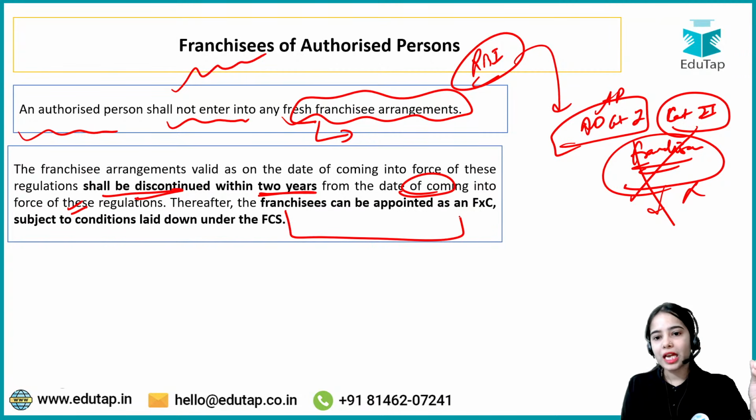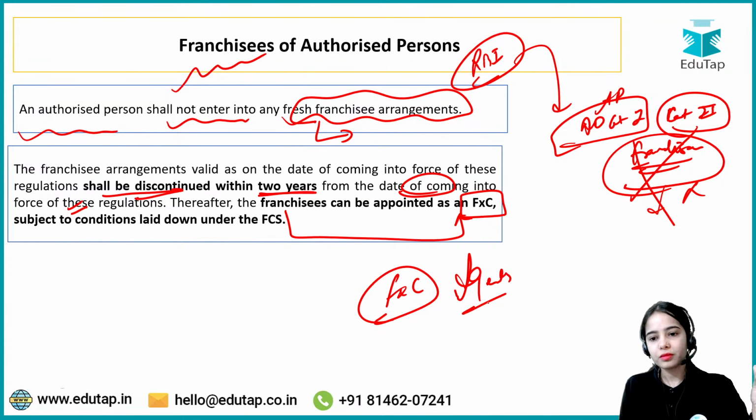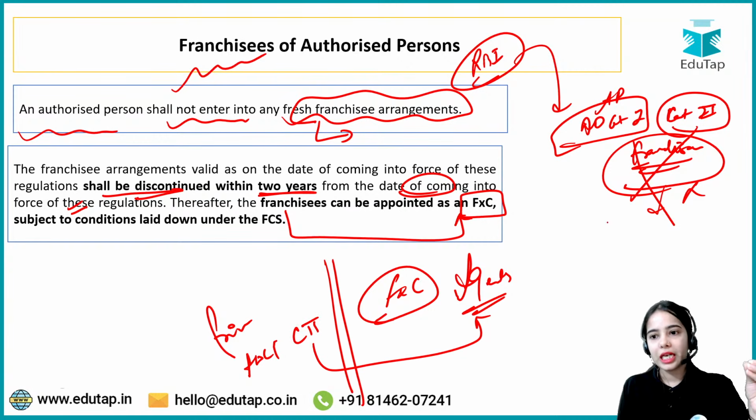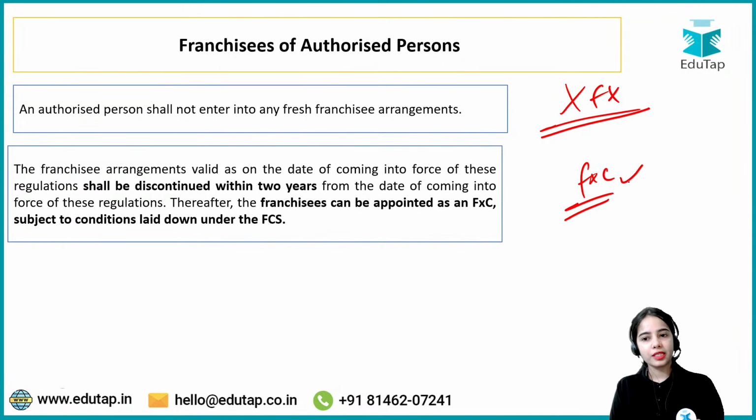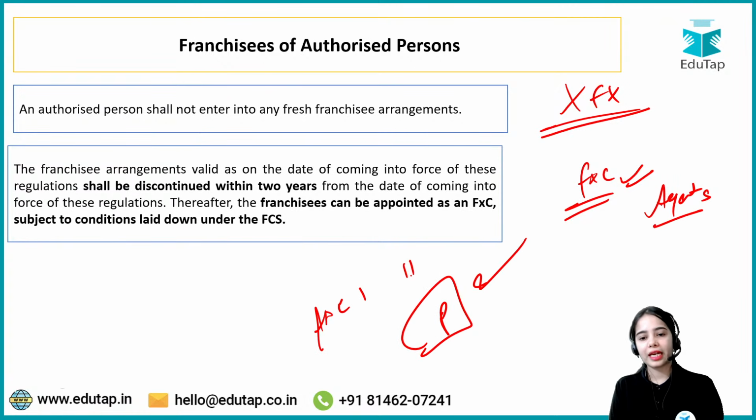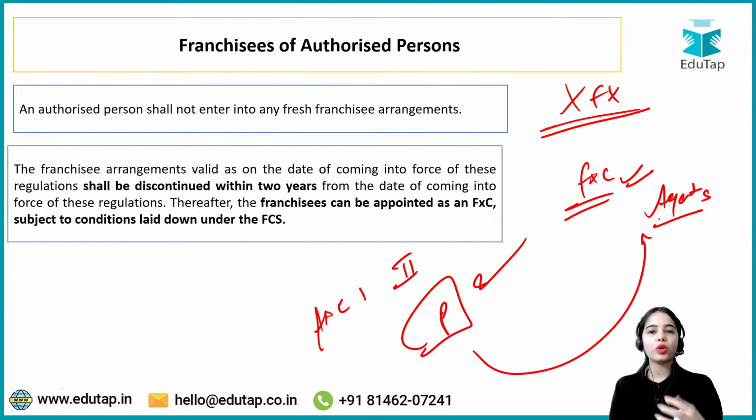The franchisees can be appointed as foreign exchange correspondents, because they are the agents. And the principal, that is the authorized dealer category 1 or category 2, is answerable for their agents. The franchisee was a more loose system. So RBI has said that the franchisee system will not be followed now. The foreign exchange correspondent system will be followed, as the foreign exchange correspondents are the agents of the principal, and here there is more control.